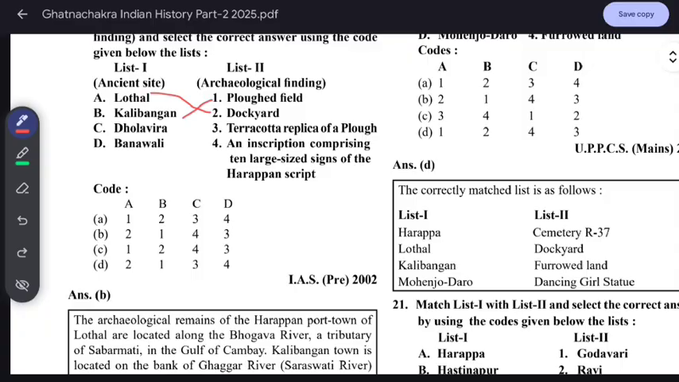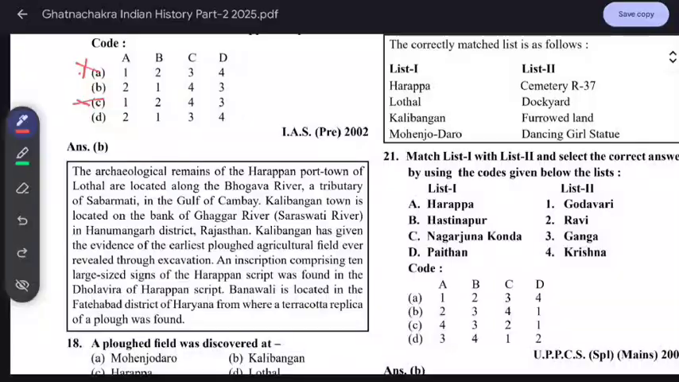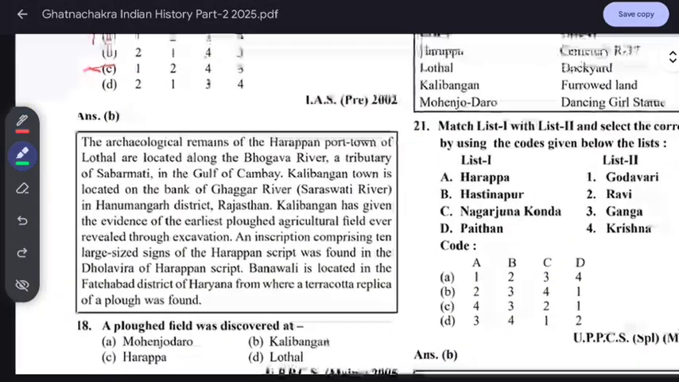So if we match A with this, the other options are removed, and now we can do a 50-50 here. Now the second is first, and Dholavira, everybody knows that. A large inscription of Harappan signs was found here, 10 large signs of the Harappan script. Banawali is where a terracotta replica of a plow was found. It's an important thing. We can find many questions from this.